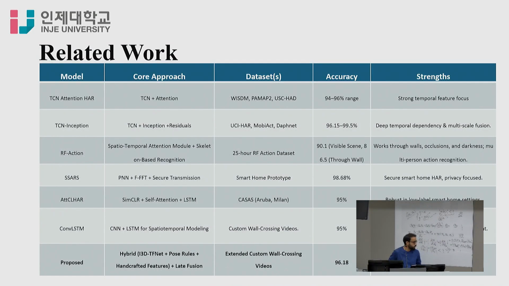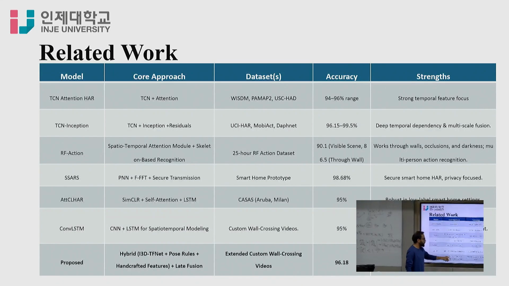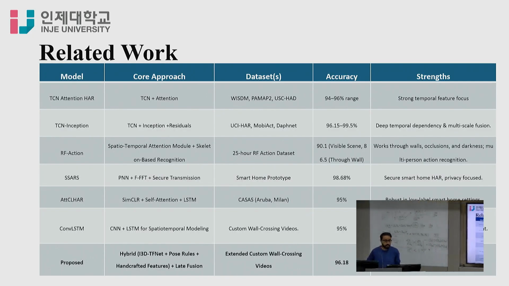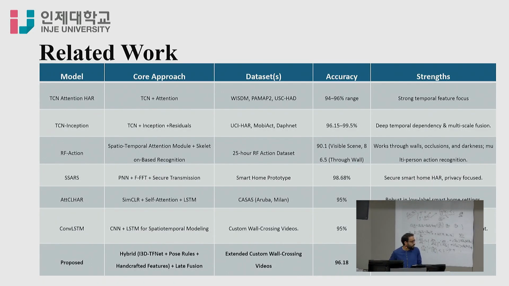edge deployment. So I'm using these three models. Previously they were using CNN and LSTM, and now I'm using the I3D TFNet, which is the customized CNN model, the pose rule, and handcrafted features. I'm using the three classifiers, and lastly I have combined them with late fusion.